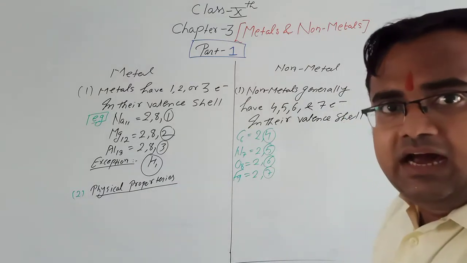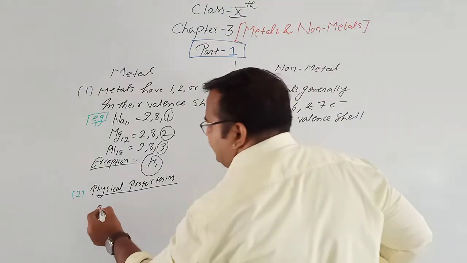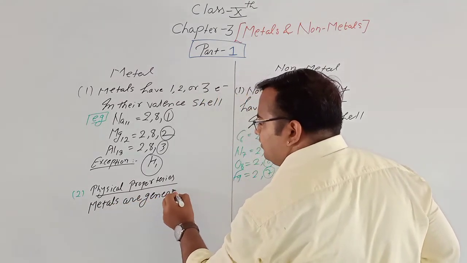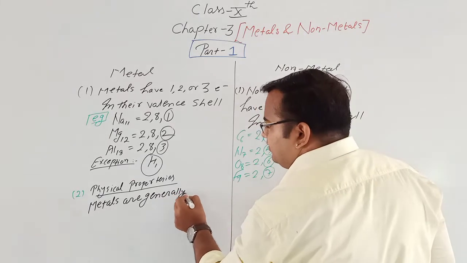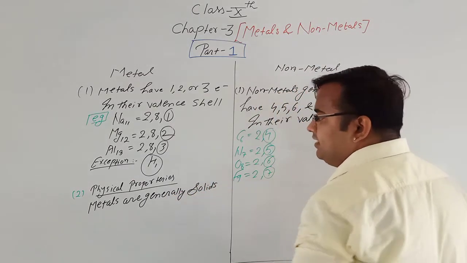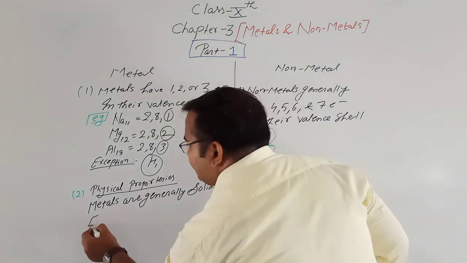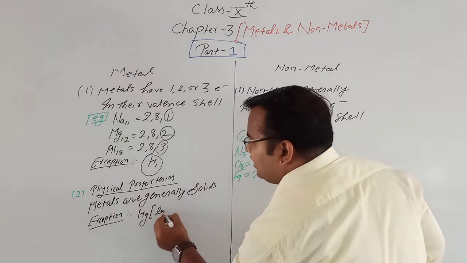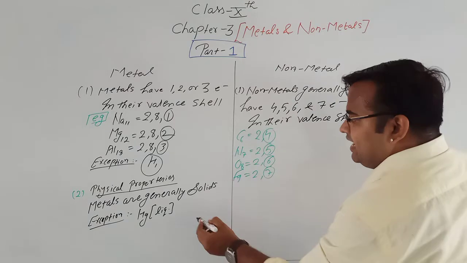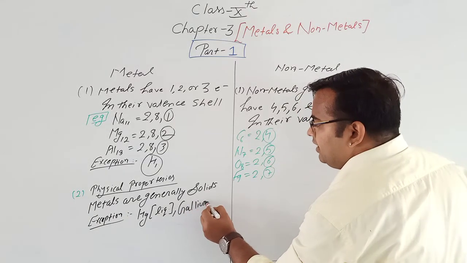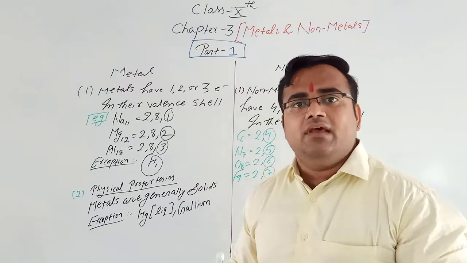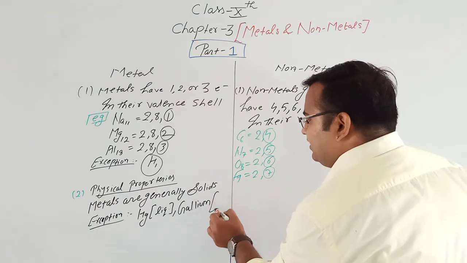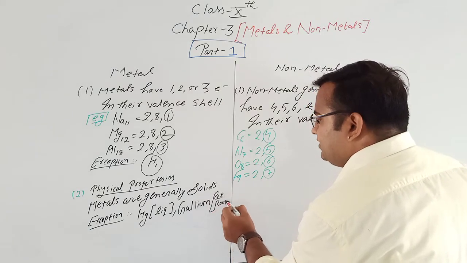Now metals are generally hard solids. Metals are generally solids. Exception: mercury. Mercury is a liquid at room temperature. And gallium becomes liquid. Initially gallium is solid, but when we use it, it will be liquid at room temperature.